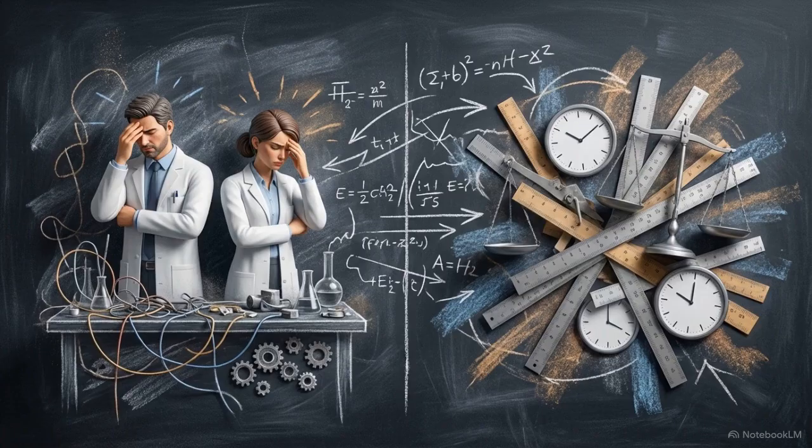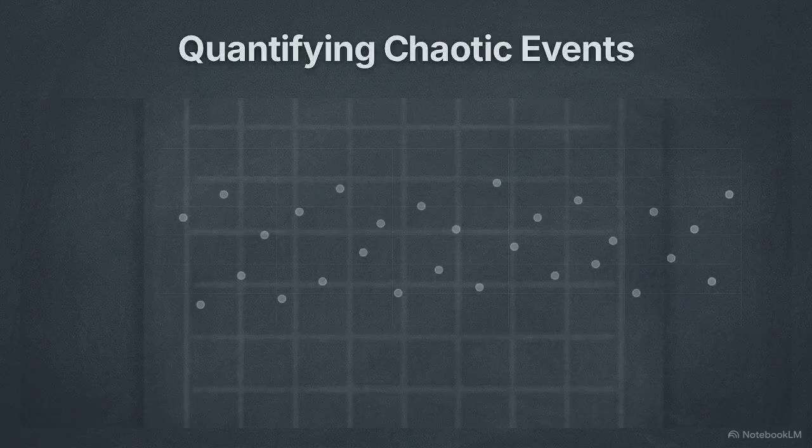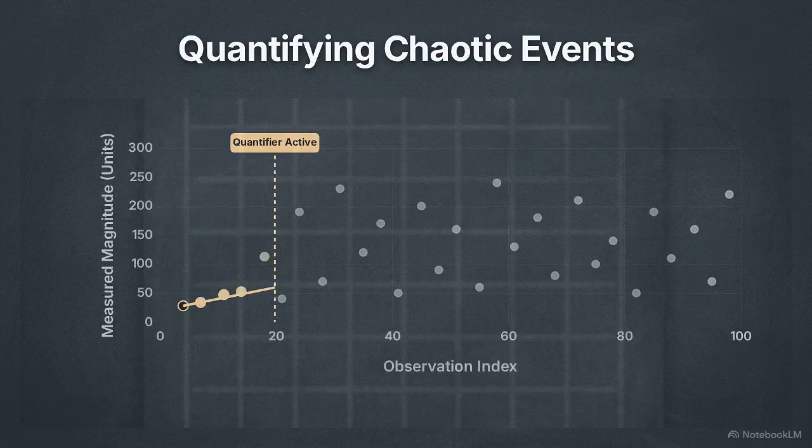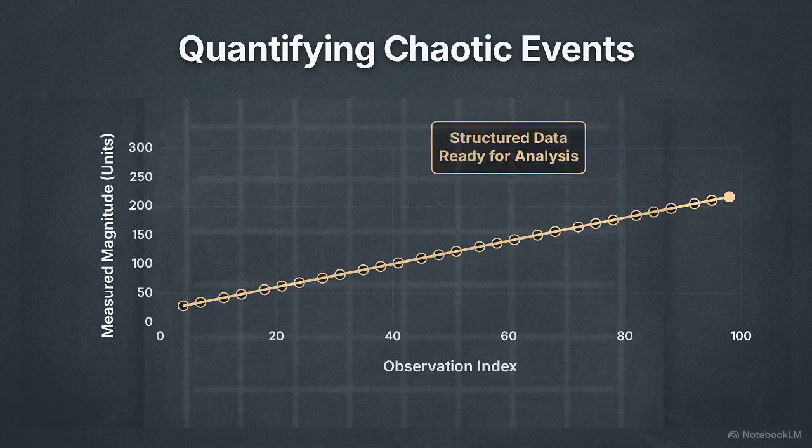Observations remain subjective, and the data remains unstructured. This is why we define a physical quantity. It is the specific property of a phenomenon, body, or substance that can be quantified through measurement. By identifying these quantities, we transform chaotic natural events into data that can be analyzed and compared.